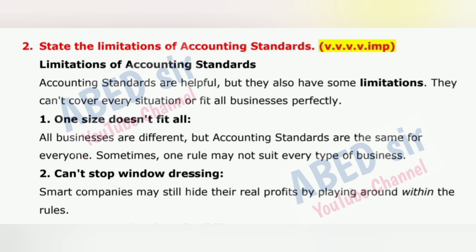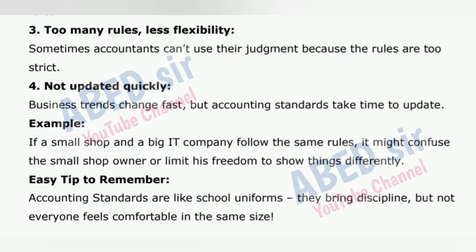2. Can't stop window dressing. Smart companies may still hide their real profits by playing around within the rules. 3. Too many rules, less flexibility. Sometimes accountants can't use their judgment because the rules are too strict. 4. Not updated quickly. Business trends change fast, but accounting standards take time to update.